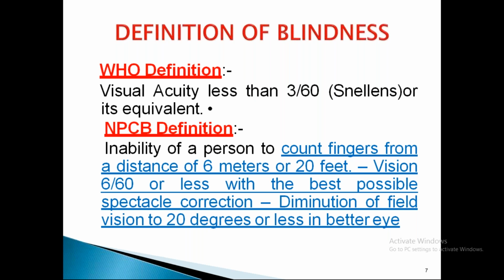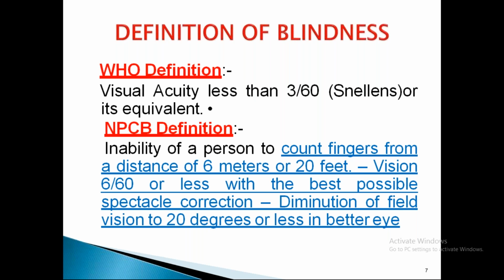You know what is 6 by 60, right? The first line in the Snellen's chart implies 6 by 60. 6 by 60 means at 6 feet distance, the patient is able to see the first line in the Snellen's chart. But with 3 by 60, even at 3 feet distance, the patient is not able to see the first line in the Snellen's chart. Then we can say that the patient is having blindness.